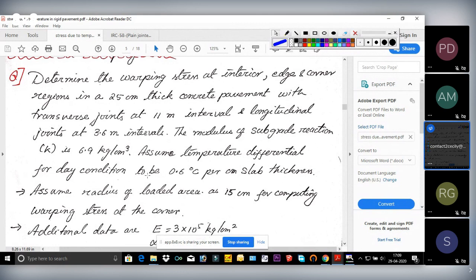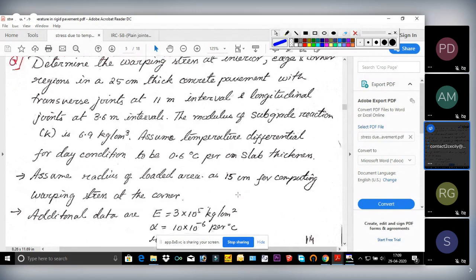Small t will be 0.6 into 25 centimeter. See, the unit is degree centigrade per centimeter multiplied into centimeter, which gives you degree centigrade. So T is the temperature difference, T1 minus T2, which is 0.6 into 25 centimeter. Radius of loaded area, small a, is 15 centimeter.